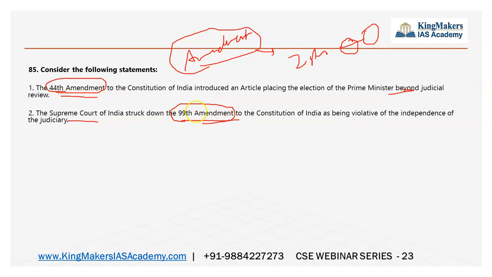And remember that the 99th Amendment was not in use. It was considered as the 124th Amendment. So the 124th Amendment and 99th Amendment both are the same. It is about the National Judicial Appointments Commission. So this 99th Amendment was withdrawn and the 124th Amendment was recently passed, but it is actually denoting the 99th Amendment only. So you must know the 99th Amendment and 124th Amendment are the same thing about NJAC. So that is very important for you to know.